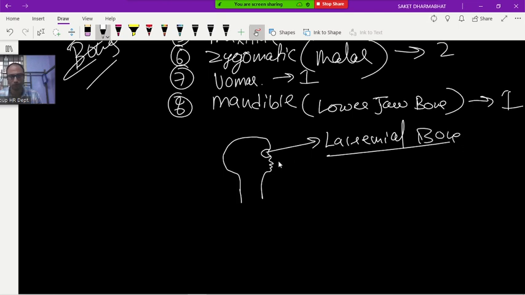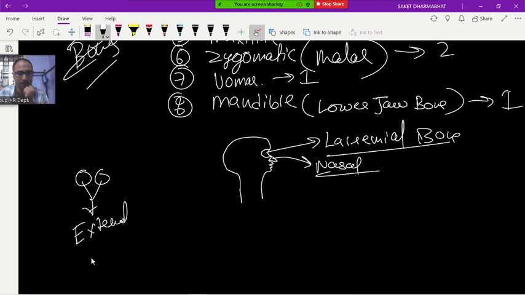Lacrimal bone. Here, what is nasal? You know the nasal chamber. There are two nasal chambers. The holes of the nose are called what? External nares or external nostril. Two holes are there in the nose that lead to the nasal chamber. These two are the external nares or nostrils.